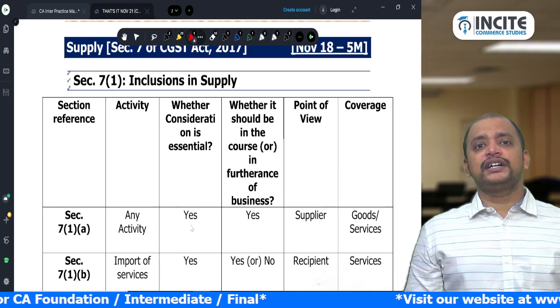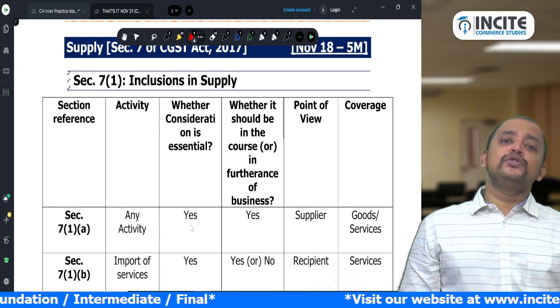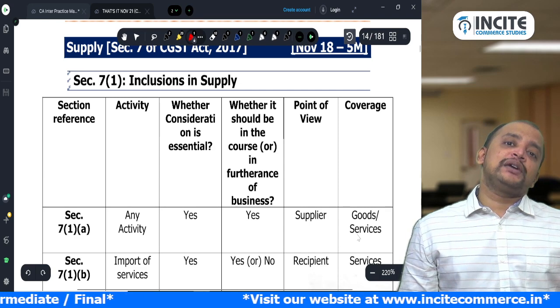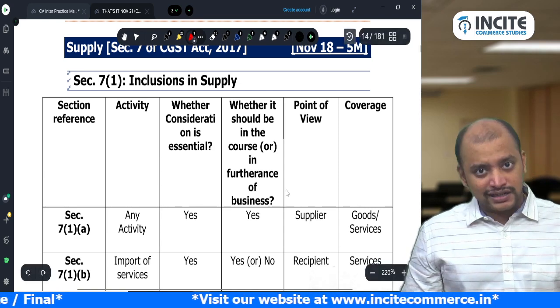And what is covered here? Any activity involving goods or services. So almost all activities will come under 7(1)(a) if they involve consideration.